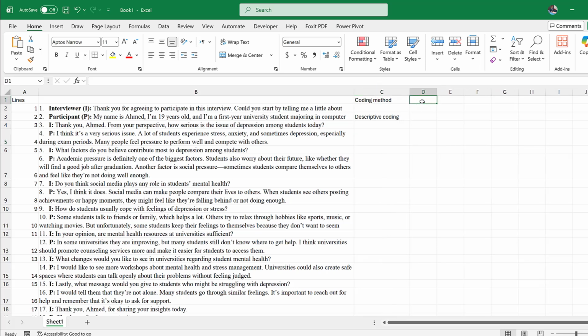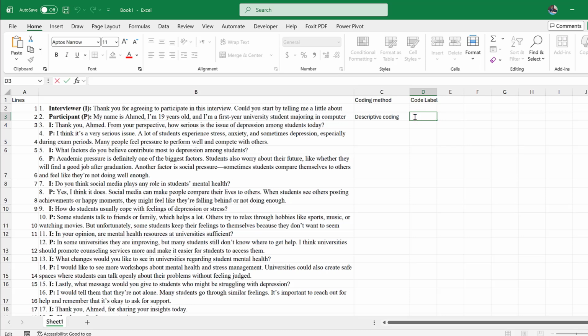Then we talk about the code label. We can give it a label, especially if we're doing inductive or deductive coding. Deductive coding is when we apply codes from theory. Inductive coding is when the codes emerge from the data, so that is more inductive. Since here we have deductive coding, like social demographics,